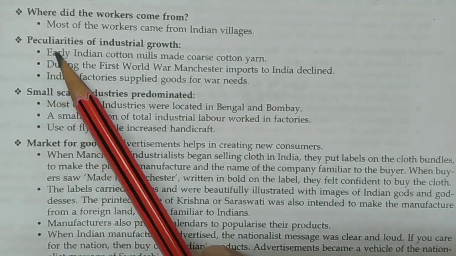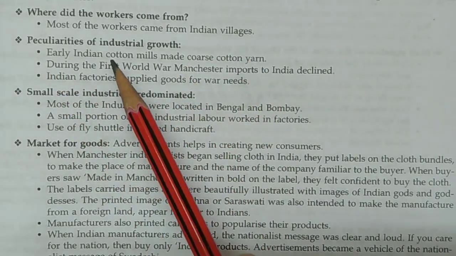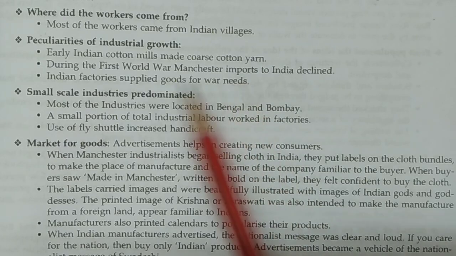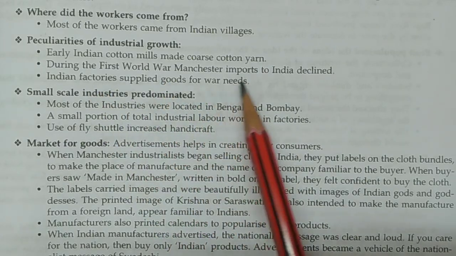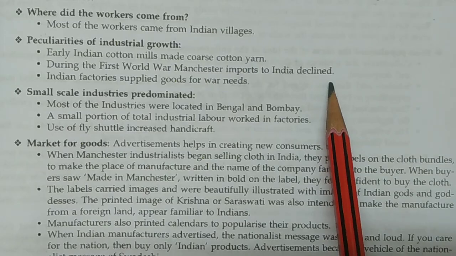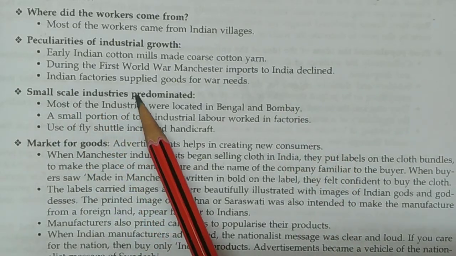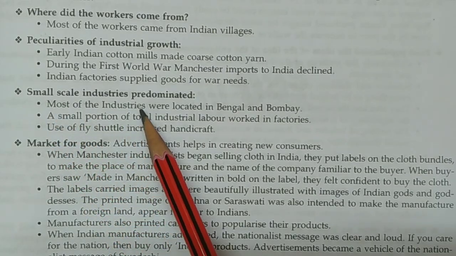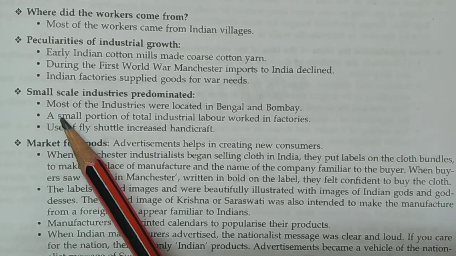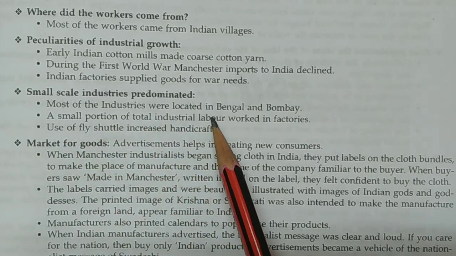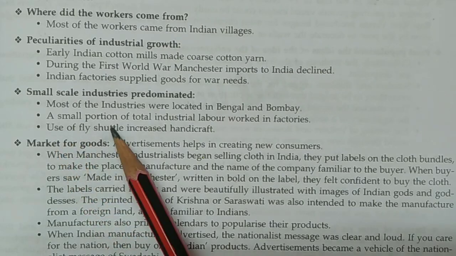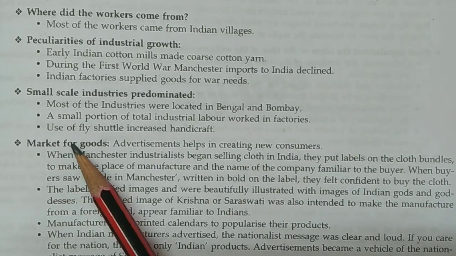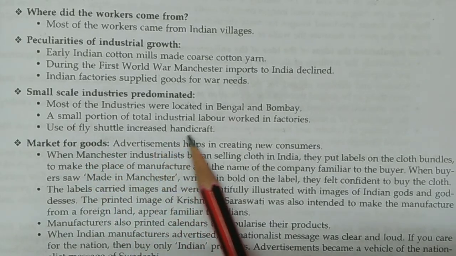So now, peculiarities of industrial growth. So what were the peculiarities here? Early Indian cotton mills made coarse cotton yarn. During the First World War, Manchester imports to India declined. Indian factories supplied goods for war needs. Next, small scale industries predominated. Most of the industries were located in Bengal and Bombay. A small portion of total industrial labor worked in factories. Use of the fly shuttle increased handicraft.